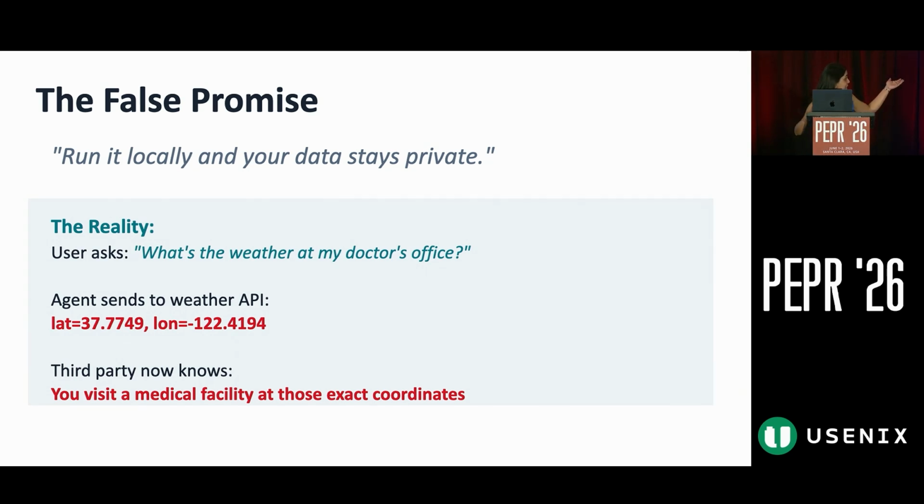For example, in this slide it says, what's the weather at my doctor's office? This is a weather API connected to the agent, which is running locally. Our understanding was that since this is running locally, my data stays private. But to our surprise, we intercepted that call, and we realized that although the agent is local, the API it connects to needs data which is private.